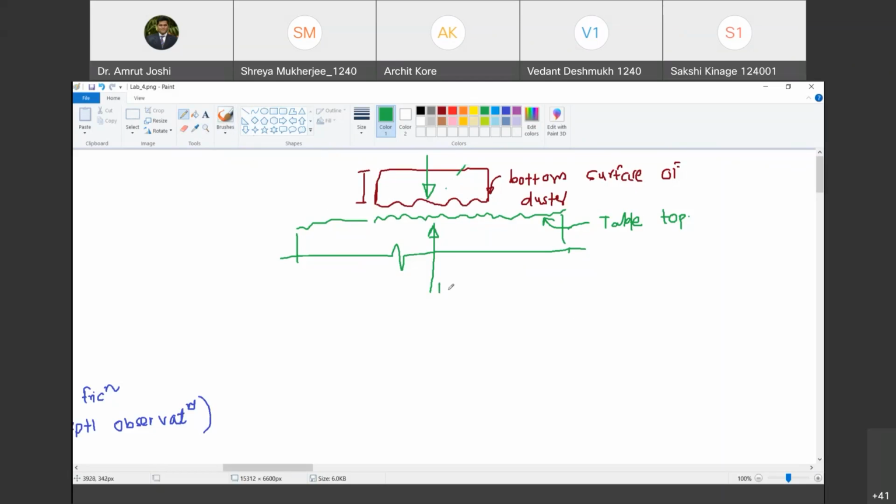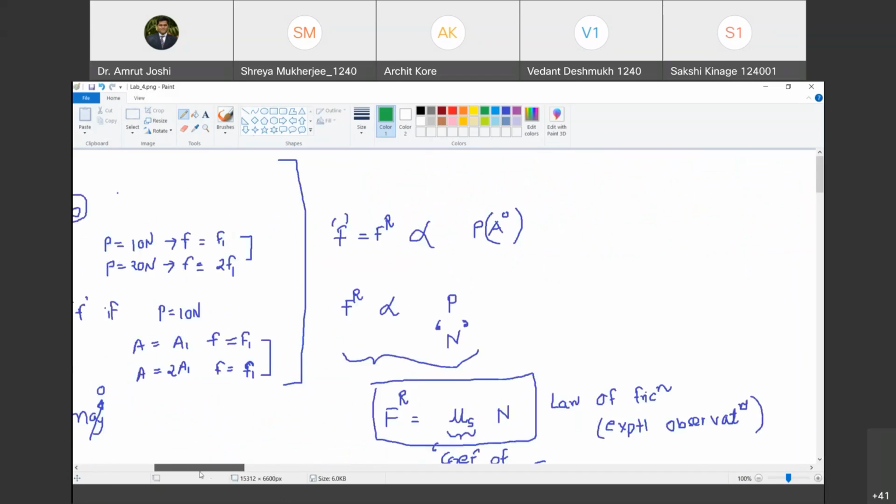Now, do you understand why are we interested in normal reaction? Because only that component of P is reflected in normal reaction, which is perpendicular to the common surface of contact. Happy? Yes, sir. Okay. So therefore, we do not write law of friction in terms of acting force P. Instead, we write it in terms of normal reaction, because that normal reaction captures only that component of P which is perpendicular to the common surface in contact and which is responsible for interlocking of crests and troughs. Happy? Yes, sir.